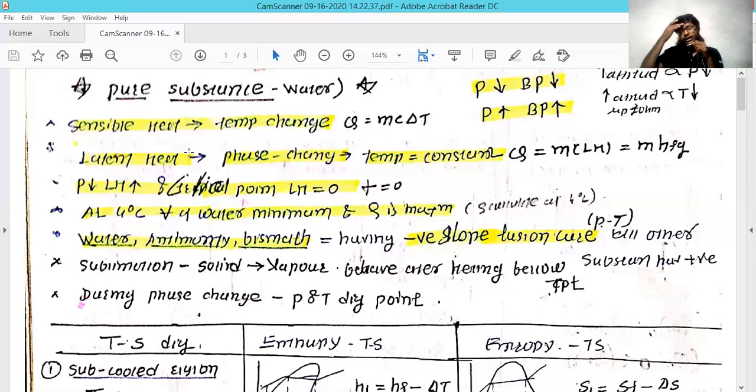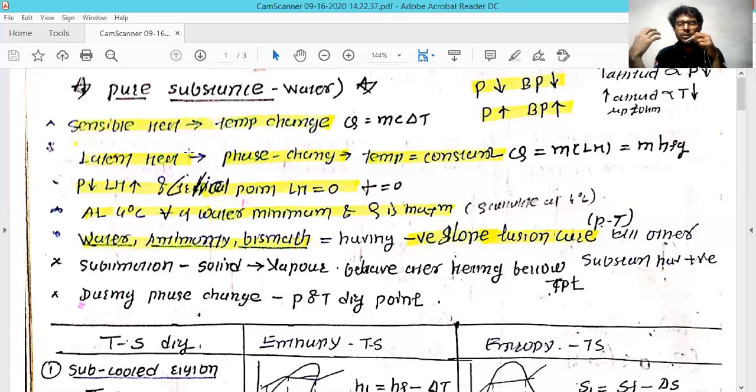In nature, a real-condition example is that whenever you go to a higher altitude station, like a hill station, the pressure level of the atmosphere is going to decrease.